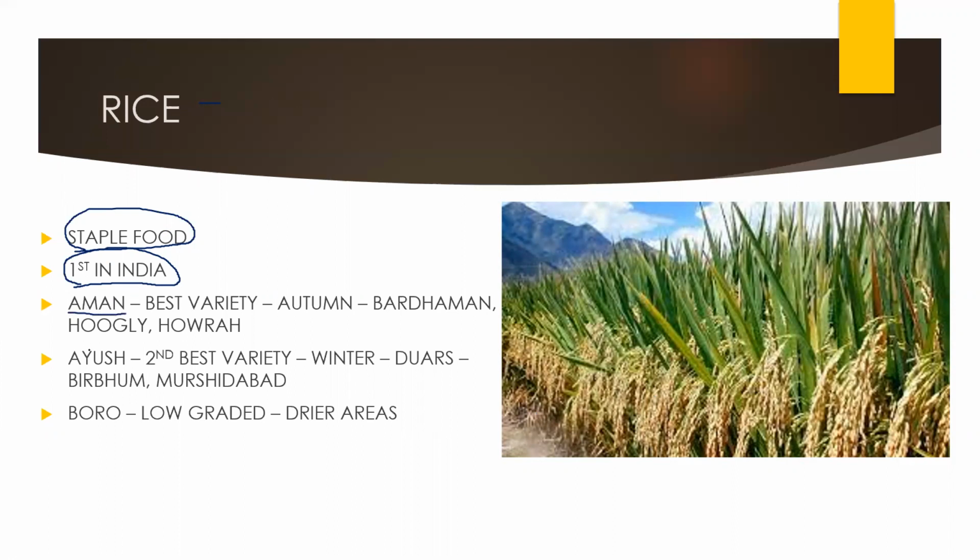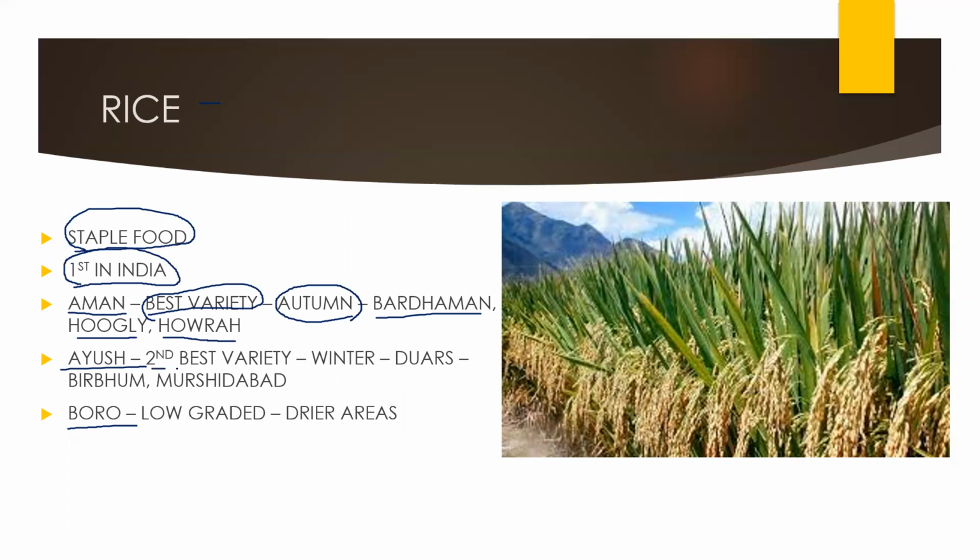Aman, Aus and Boro are the three varieties of rice grown in West Bengal. Aman is the best variety of rice. It is grown in the autumn or rainy season. The districts you can write are Bardhaman, Hooghly, and Howrah. Districts basically don't come in the exam, but still remember one or two.